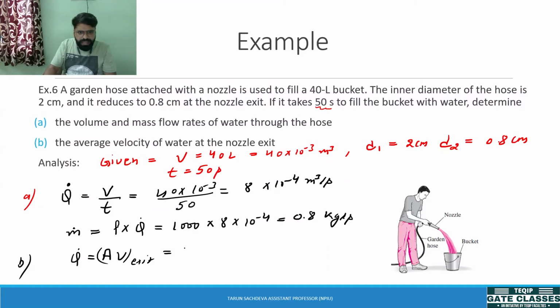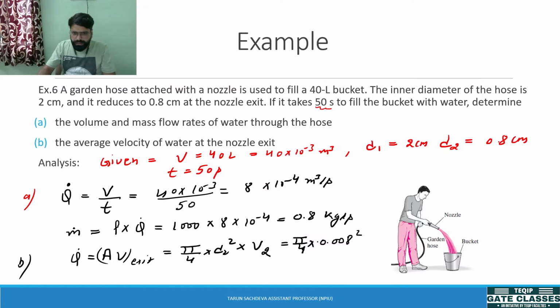As we know, the area is pi by 4 into d2 square into velocity at exit 2. If we do the calculations, pi by 4 into d, which is 0.8 into 10 power -2, or I can write this as 0.008 square in meter, into V2 is equal to Q dot.